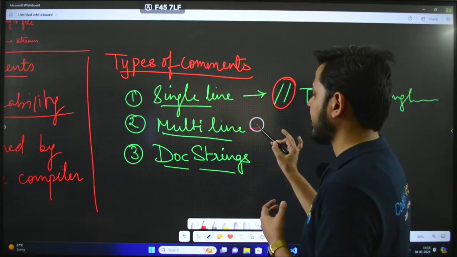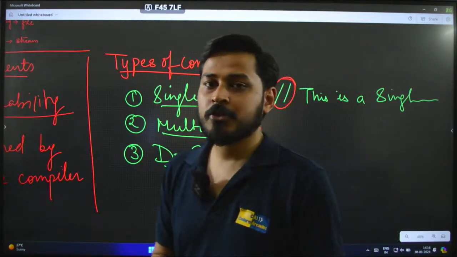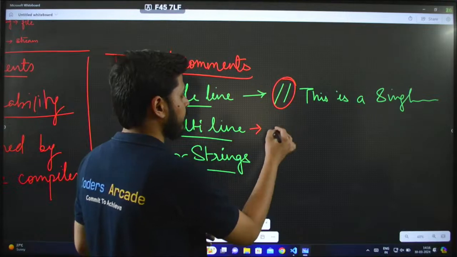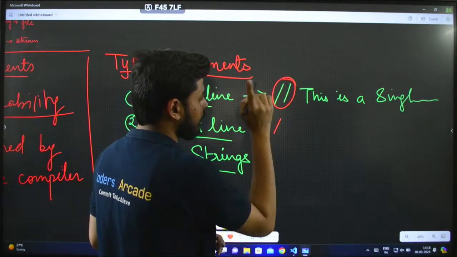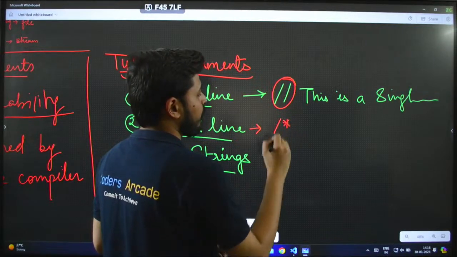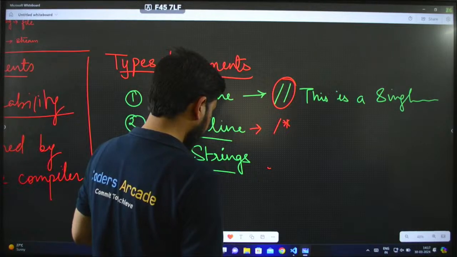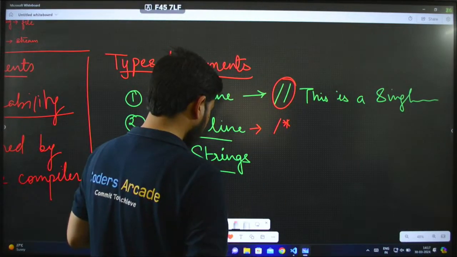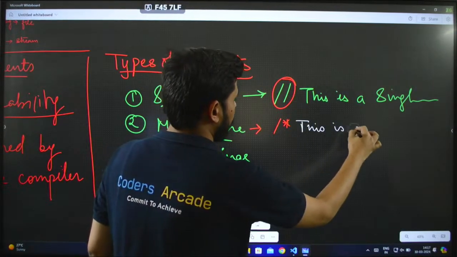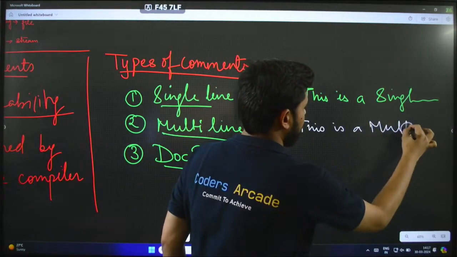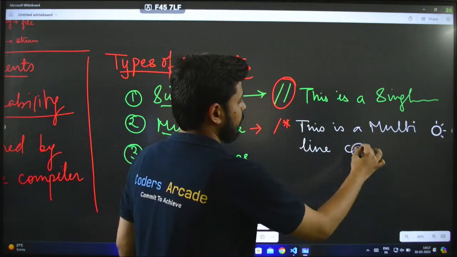Let's talk about multi-line comment. Multi-line comment is a type of comment which allows you to write multiple lines, as the name suggests. We start a multi-line comment by writing a forward slash a single time and then we give a star. So we give forward slash and star. Now I can press enter and write multiple lines of comment.